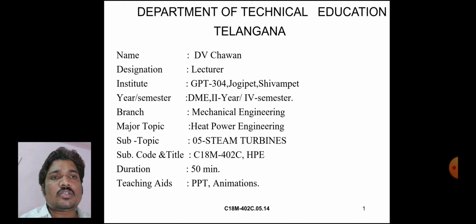Today's class is about the subject Heat Power Engineering, subject code CIT 402C. Fifth unit, steam turbine, fifth chapter. In this chapter we discuss reheating, regeneration, and bleeding. This topic we discuss in today's class.